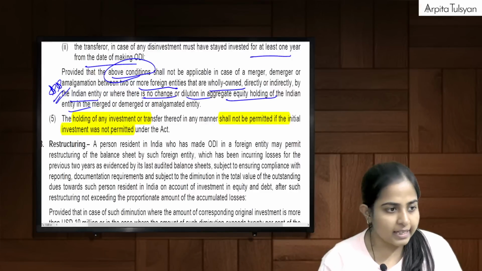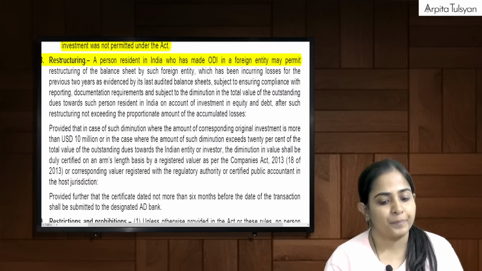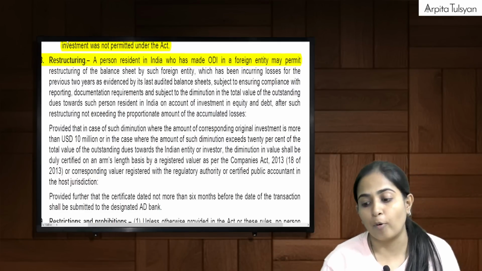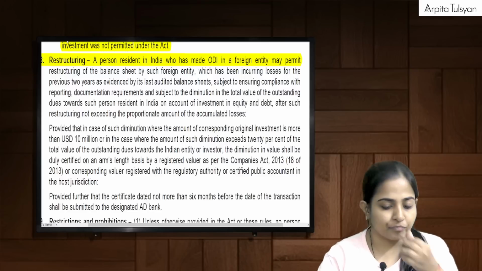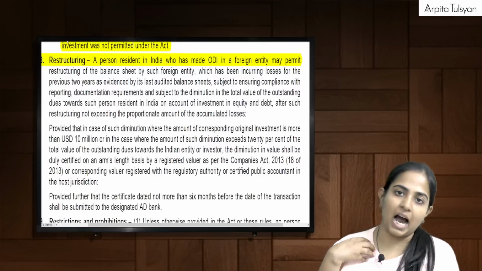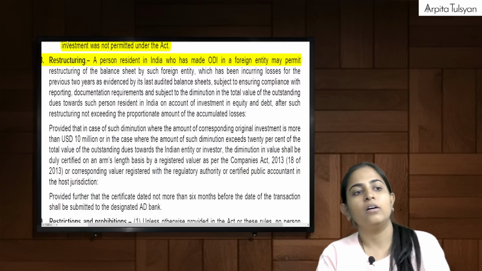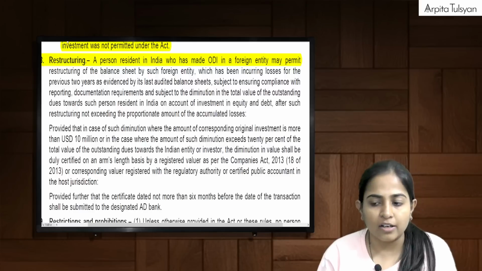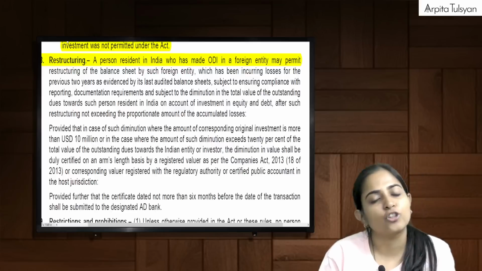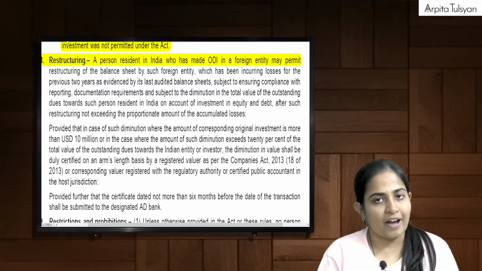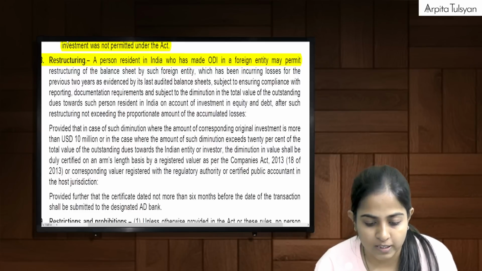Okay, so then let's continue ahead with the next point, that is restructuring. Okay, this is a very different point and an important point. So what are they telling us here is, say for example, if there is a PRI, who has made overseas direct investment in a foreign entity. Okay, we have done in a foreign entity, and that foreign entity has been incurring losses for the last 2 years, as can be seen from the last audited balance sheet.